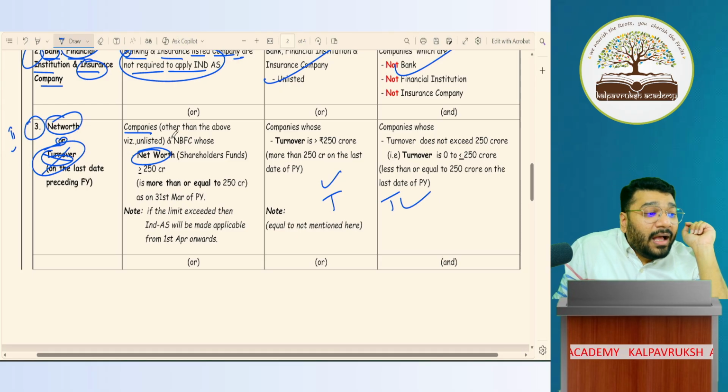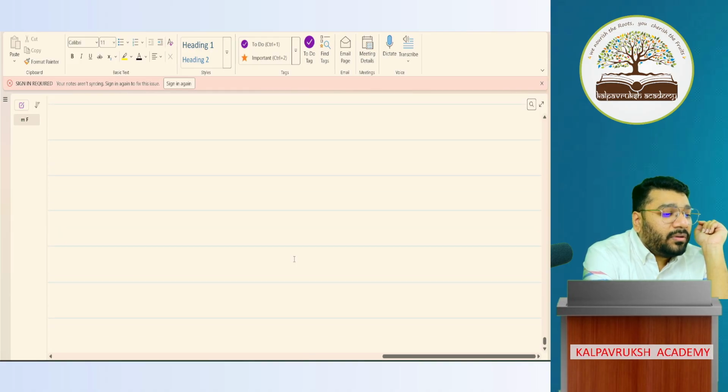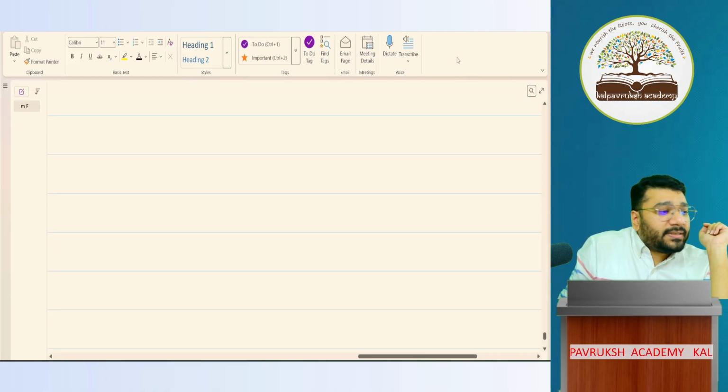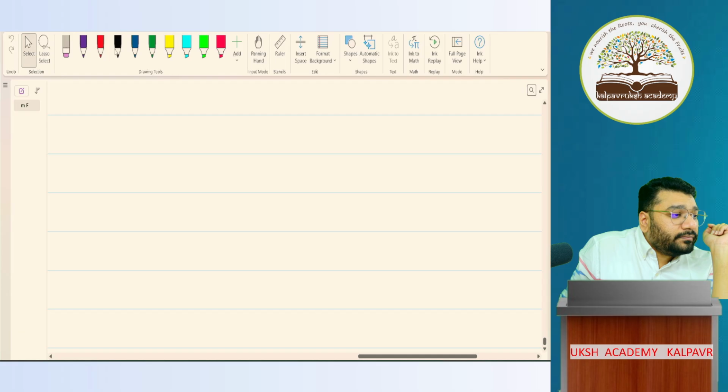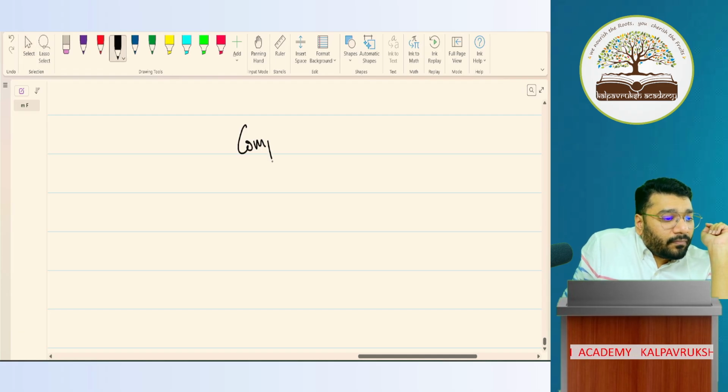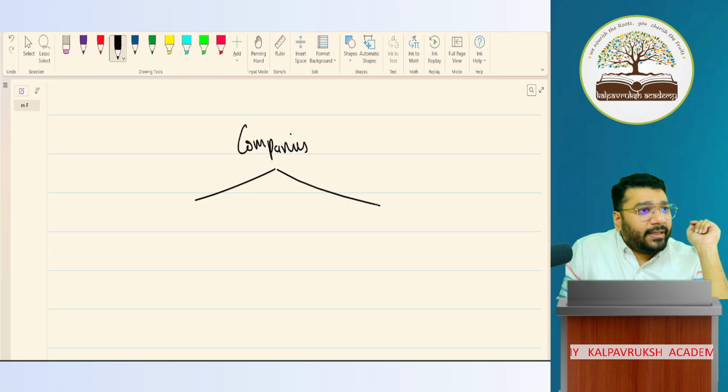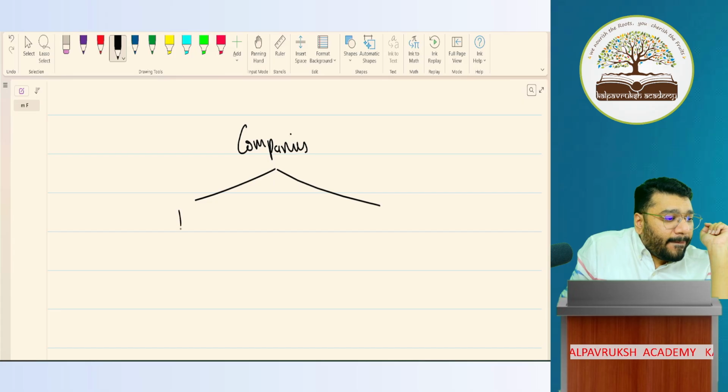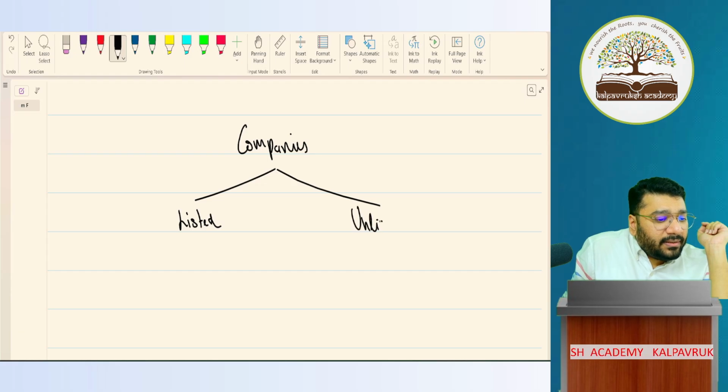Companies other than above. Now tell me one thing. I'm talking about super big companies. Companies I'm classifying into two categories. One is listed, second is unlisted.